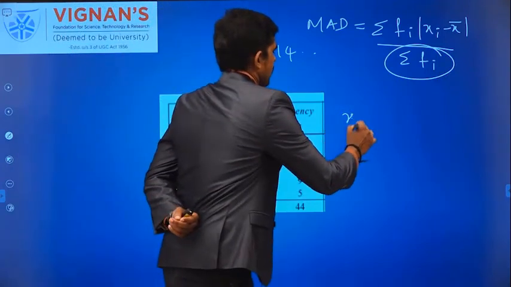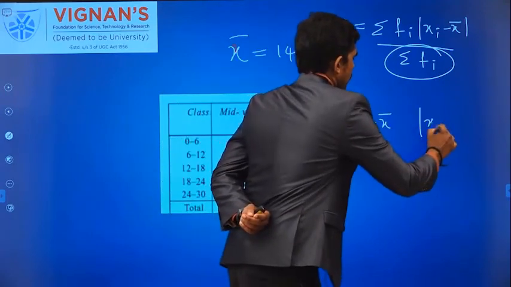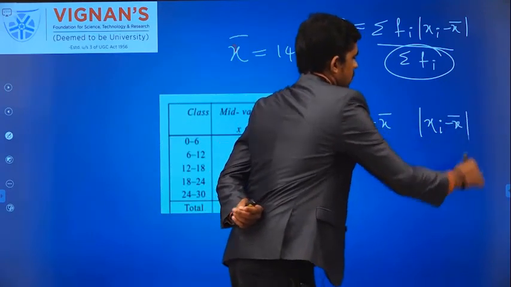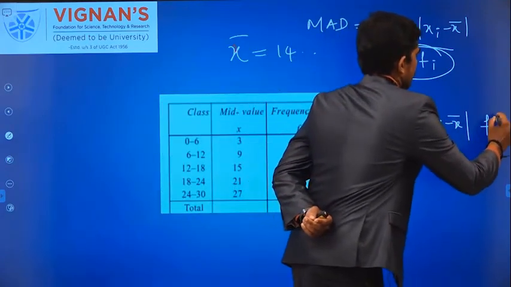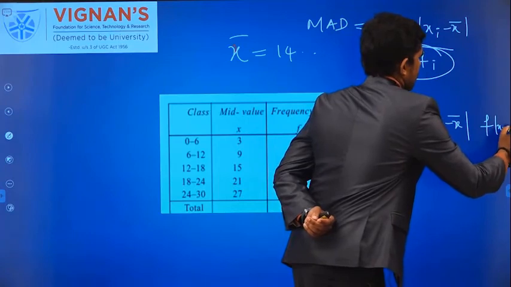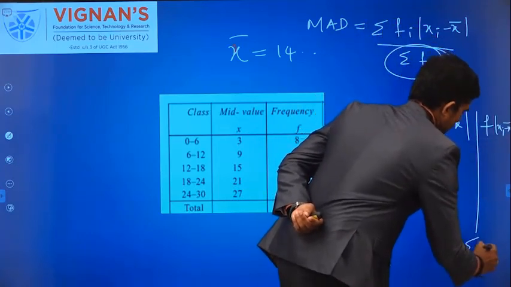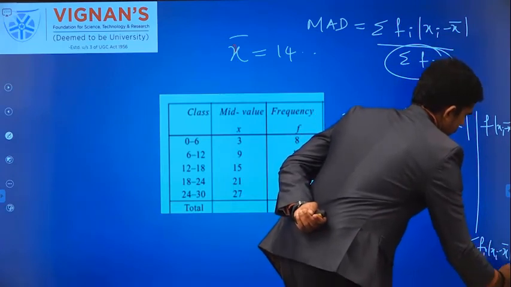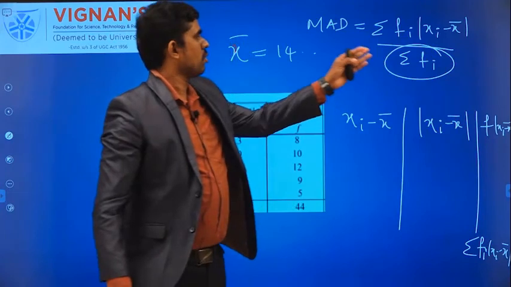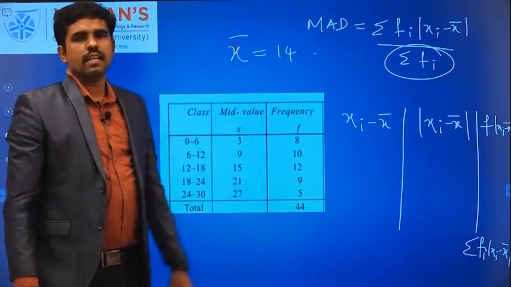So next find xi minus x bar, then the absolute value of xi minus x bar, then find f into the absolute value of xi minus x bar. Then find the summation of all these values, then substitute in this formula so that you can find the mean absolute deviation for this given data.